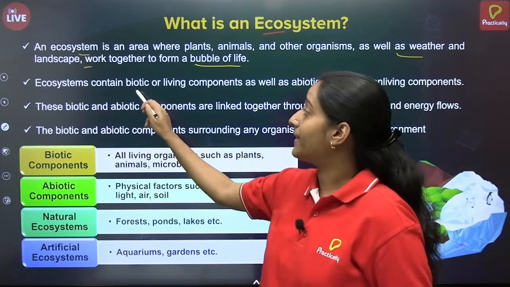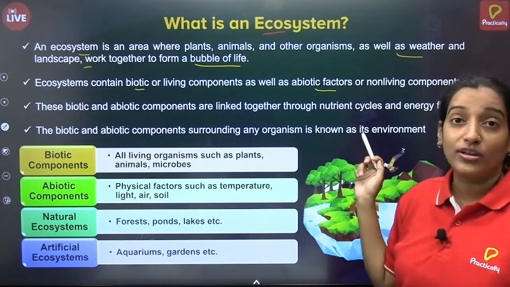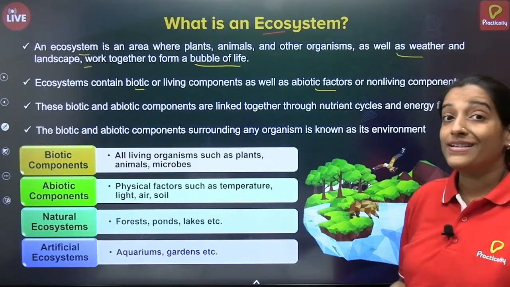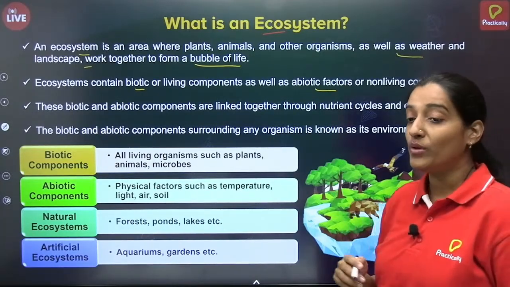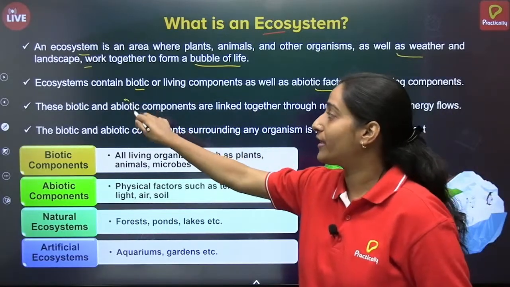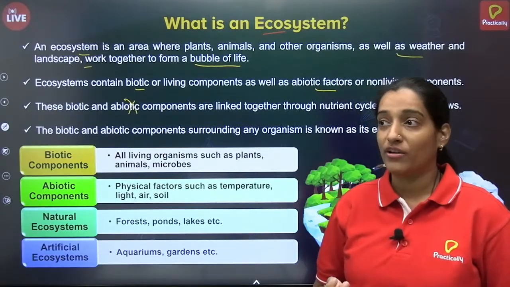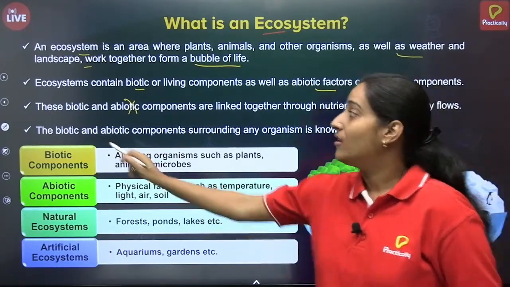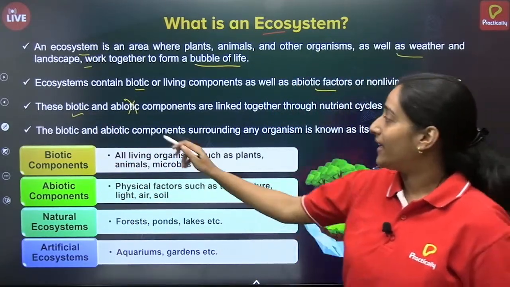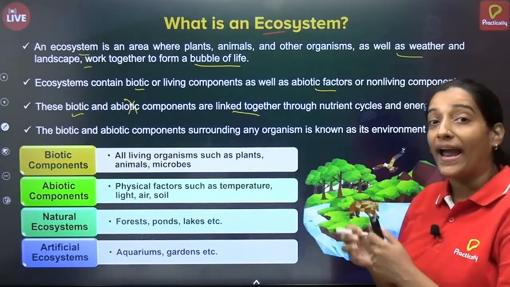Now ecosystem contains biotic, that is living component, as well as abiotic, that is non-living component, isn't it? Both the biotic and abiotic components are linked together. Let's assume that if there is no abiotic component, what will happen? If there is no air, if there is no land, or if there is no water, what will happen? Will the biotic life sustain? No, obviously not. That is why both biotic and abiotic components are linked together. They go hand in hand.